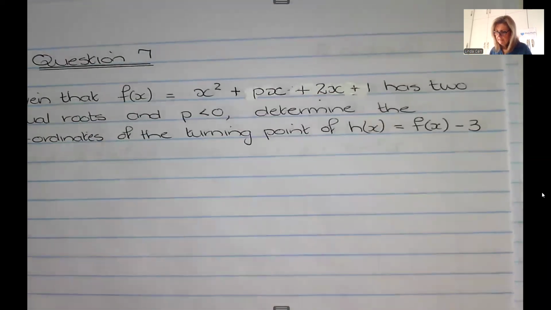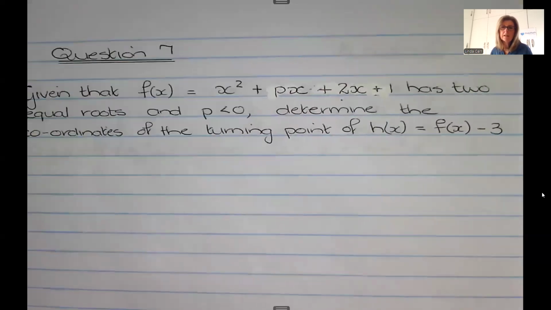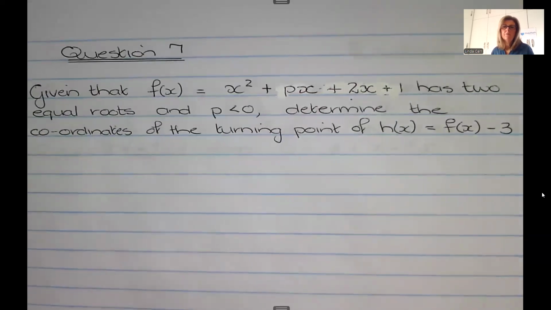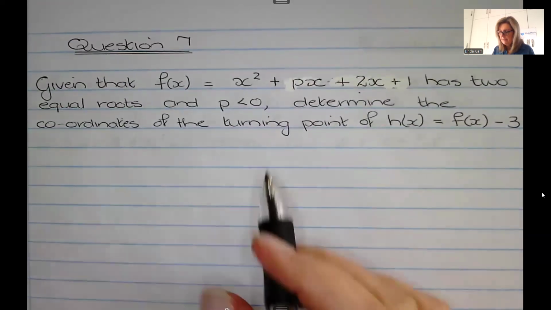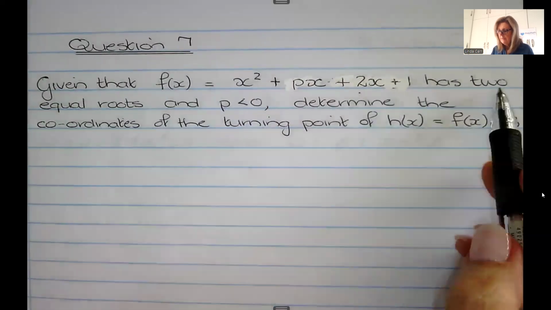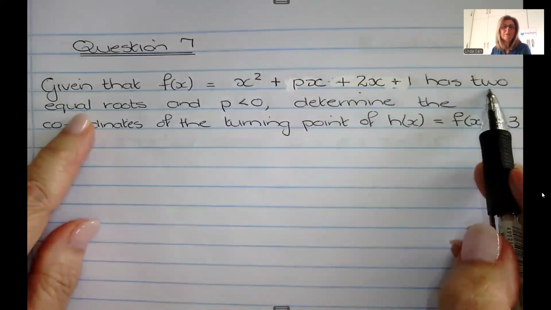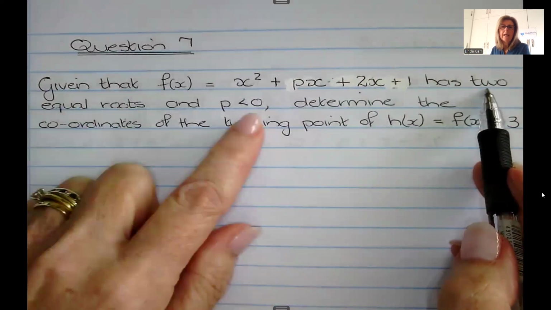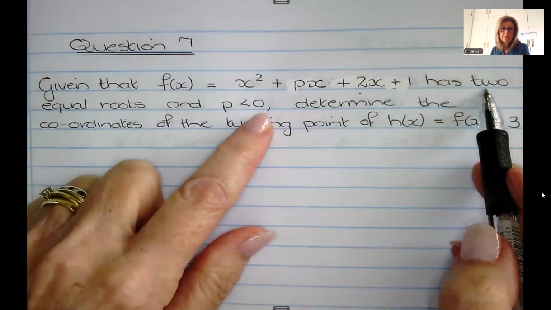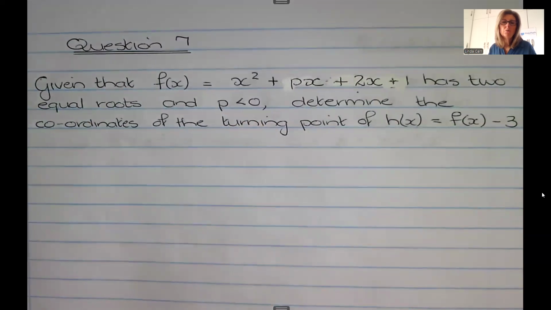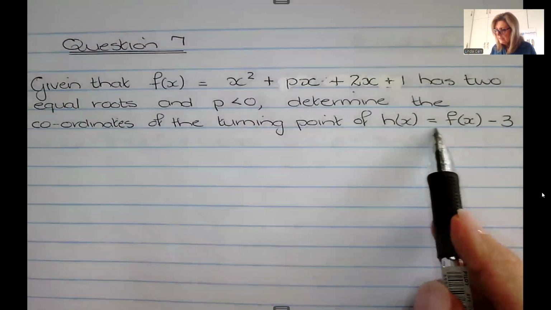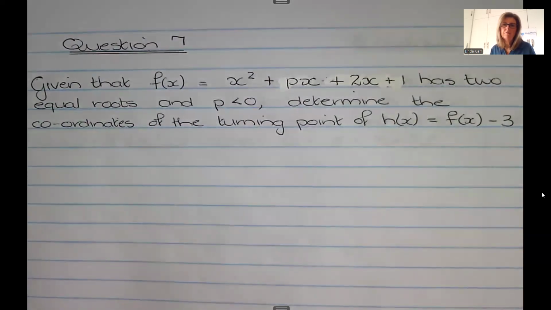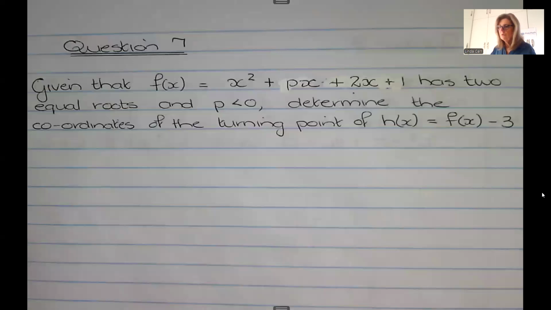Right, let's have a look then at nature of root style questions. First up is a fairly obvious nature of roots in that they've given you f of x. They've said it's got 2 equal roots and p is negative. And we must determine the coordinates of the turning point of a different graph of h of x is equal to f of x minus 3.